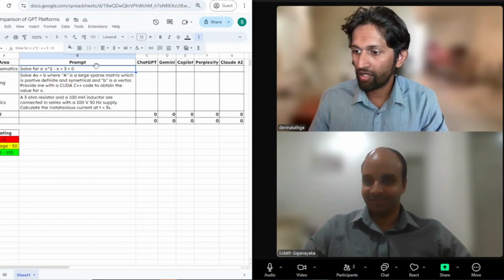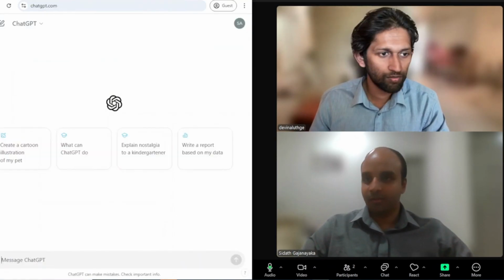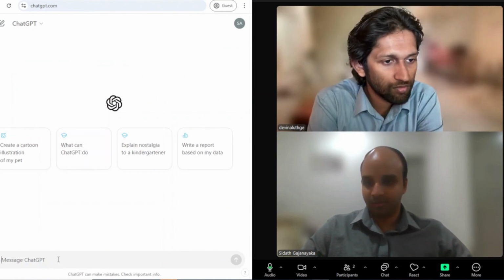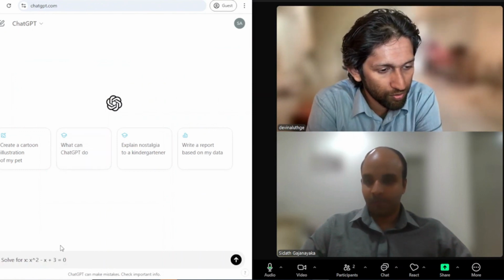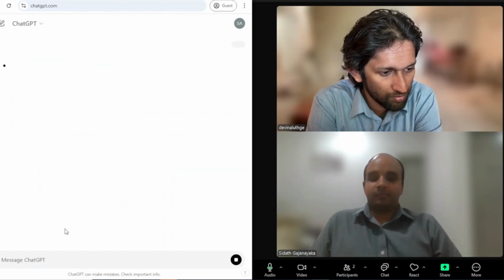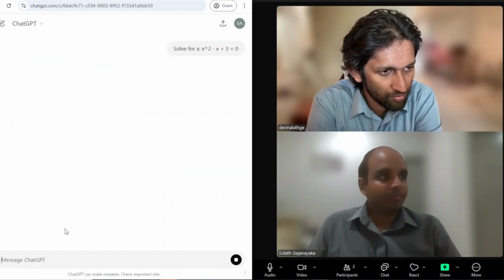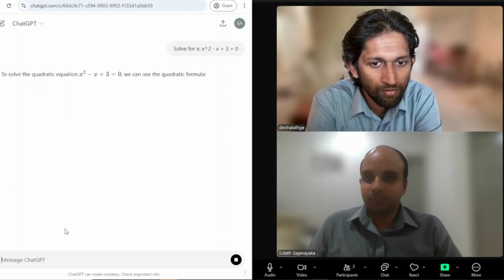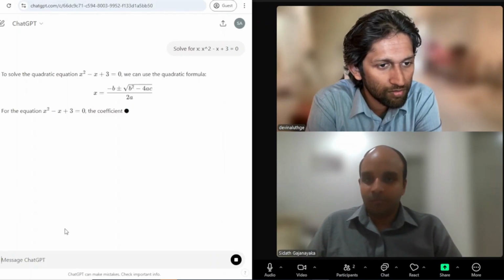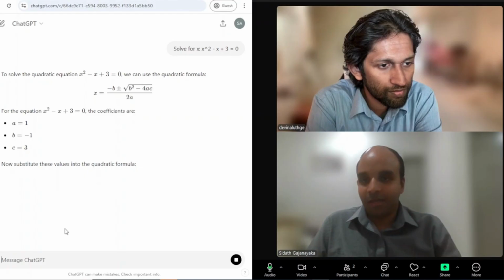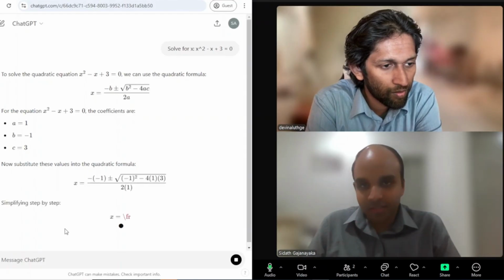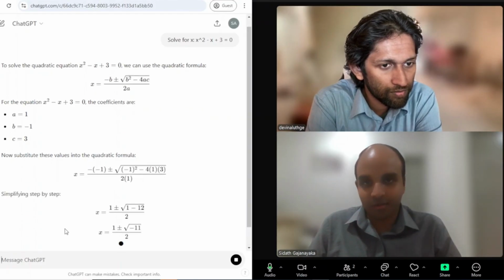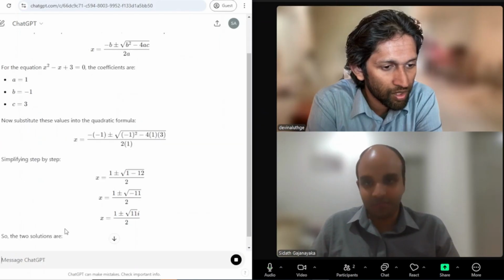Yeah, sure. Let's start off with the first one, which is the quadratic equation. So I'm going to first start off with ChatGPT. Wonderful. So I just pasted it. So Devin, you can see the equation was properly typed. So we know that the GPT has properly understood the question. At least we hope so.